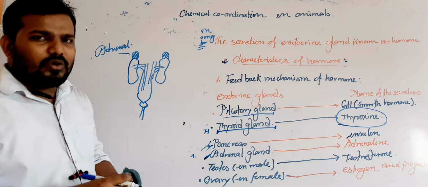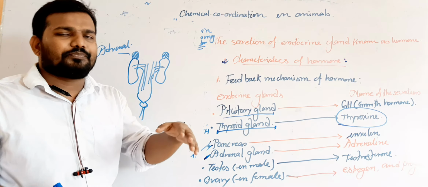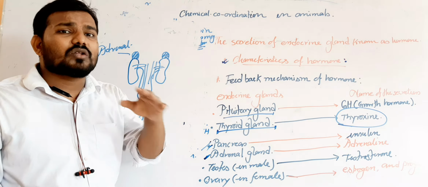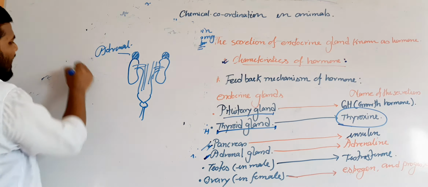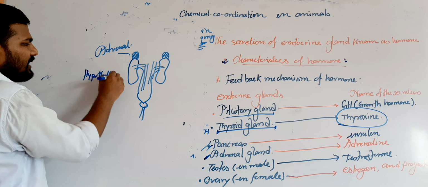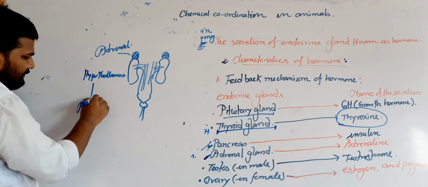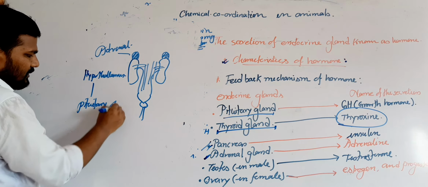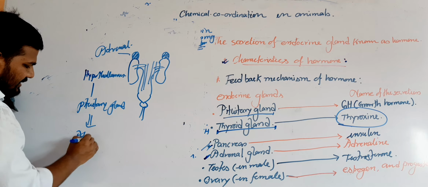Now, one of the most interesting questions is how the pituitary or the hypothalamus controls the function of the adrenal gland. We know that this is the hypothalamus, this is the pituitary gland, and this is the adrenal gland.